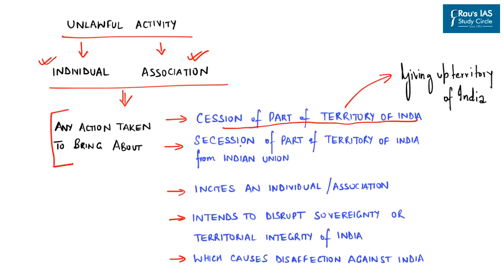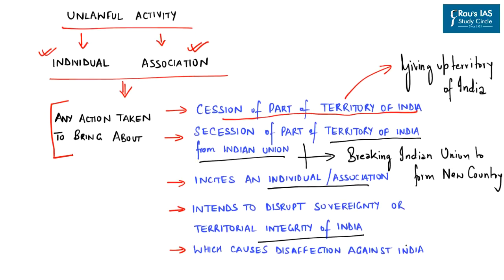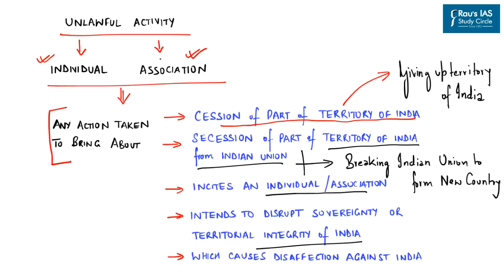Next, it mentions secession of part of territory of India from Indian Union, that is breaking the Indian Union to form a new country, or any action taken by an individual or association which incites an individual or association to disrupt sovereignty or territorial integrity of India or to cause disaffection against India. So all these activities can be termed as unlawful activities within the Unlawful Activities Prevention Act.